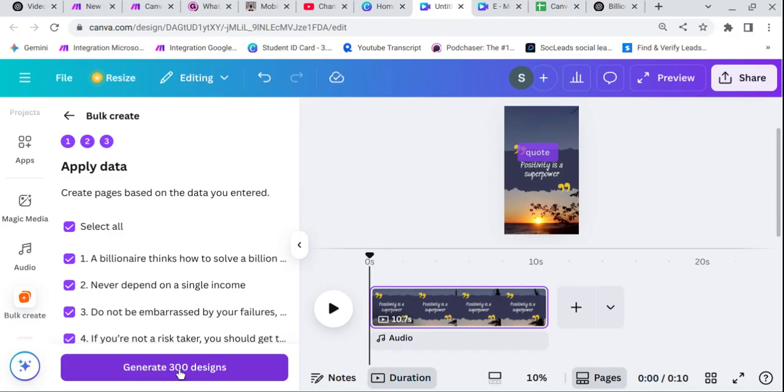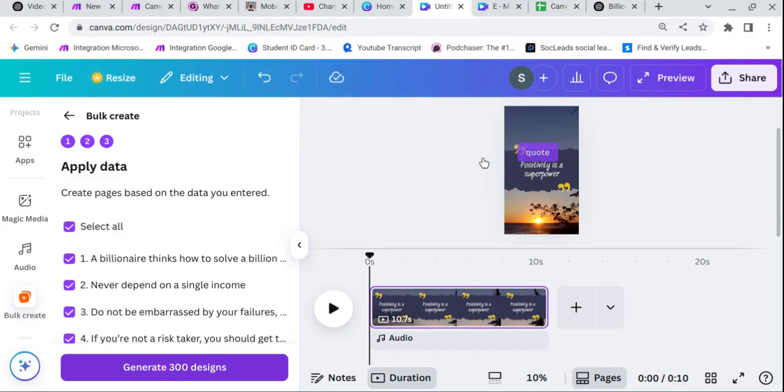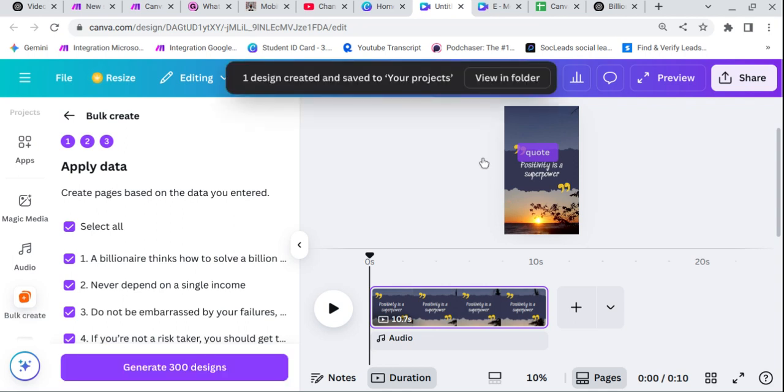So we can use that to make reels. Wait, we need to be patient. My laptop is lagging. Okay, it is generating now, so we move to the next step. It is generated in the project section.